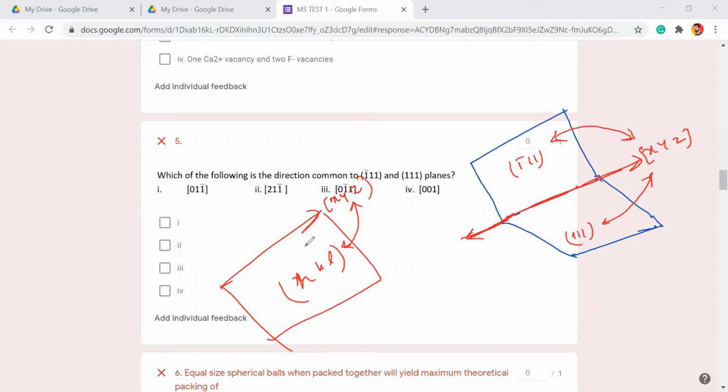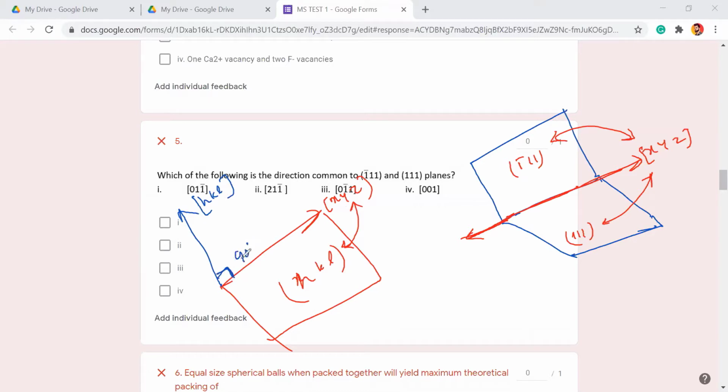You may ask, sir, how can a scalar have a dot product with a vector? This (h k l) is a plane, but the perpendicular to this plane is going to be [h k l] only, and it is actually a vector. Now see, the perpendicular to this plane will also be perpendicular to this vector.